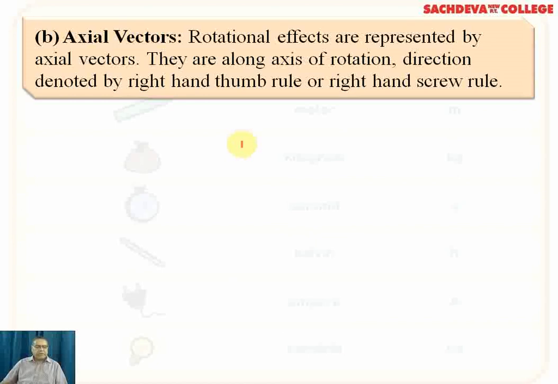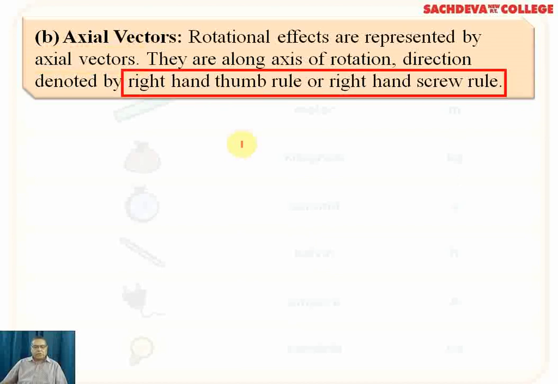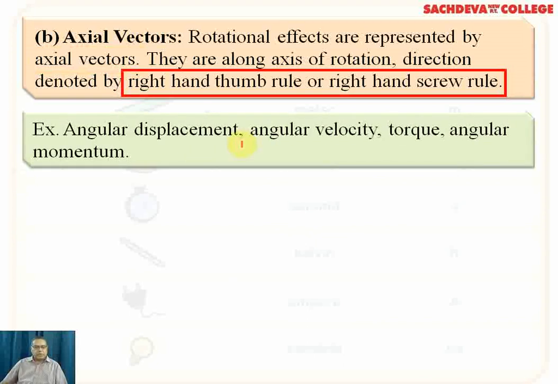So what exactly do we mean by axial vectors? The rotational effects are represented by axial vectors. They are along the axis of rotation, with direction denoted by the right hand thumb rule or right hand screw rule.